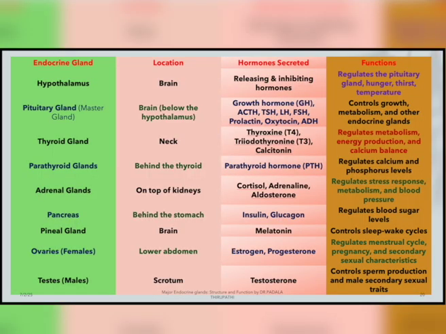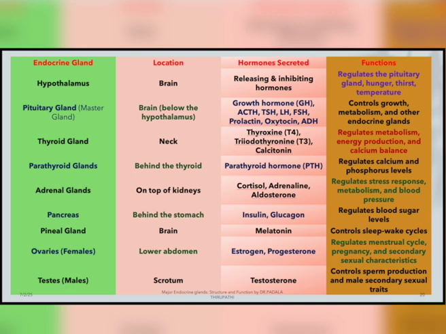And the last one is the pineal gland. The pineal gland is situated in the deeper region of the brain. It releases the melatonin hormone. It is useful for circadian rhythms, our day-to-day life activities, whether we wake up or go to sleep. This is under the control of the pineal gland.